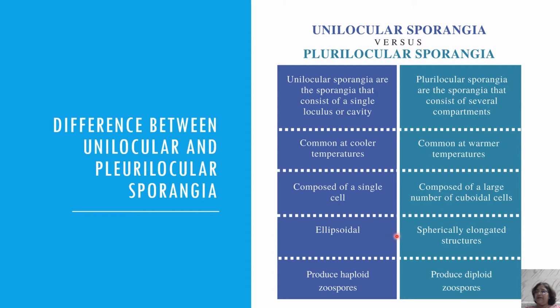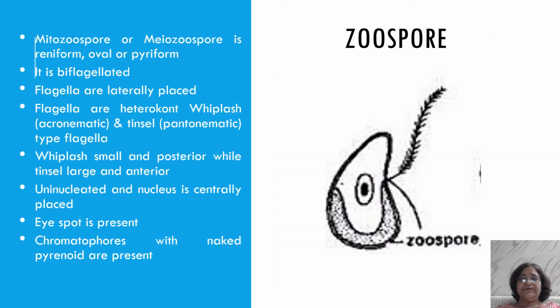It is ellipsoidal, spherically elongated structures. They produce haploid zoospores, because in the unilocular sporangia meiosis takes place, so the zoospores produced are haploid in nature, while in the plurilocular sporangia, the zoospores produced are diploid in nature. Now the structure of the zoospore, whether mitozospore or myozospore, as I mentioned, both structures are the same.